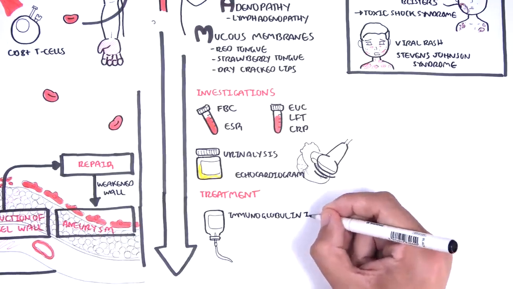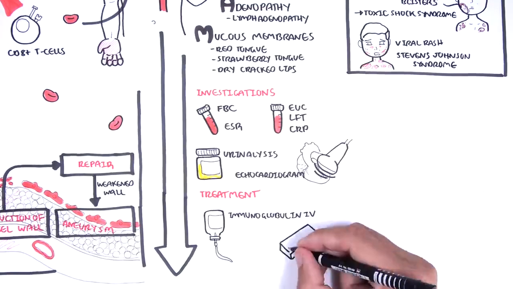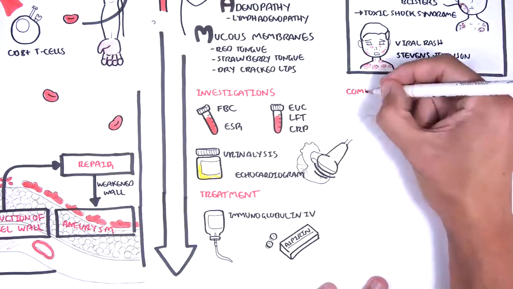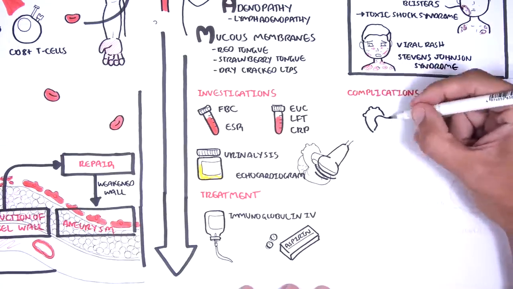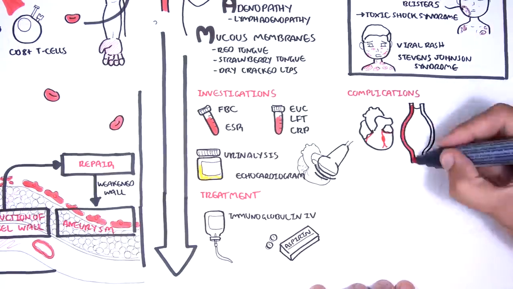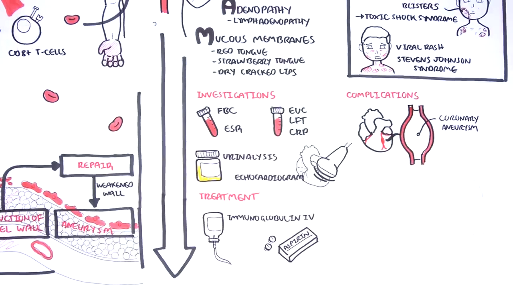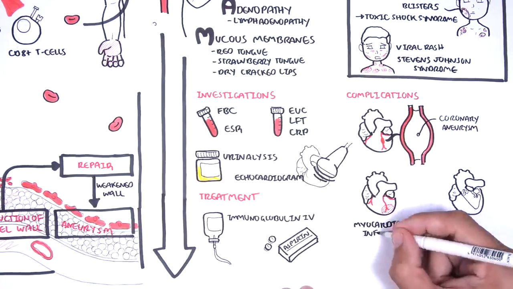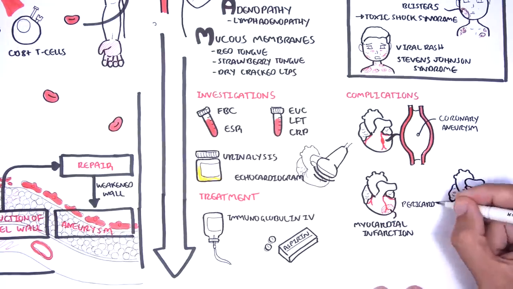Commencing intravenous immunoglobulin within 10 days of fever onset has been shown to reduce cardiac complications. The complications of Kawasaki are mainly cardiovascular and include coronary artery aneurysms, as well as artery aneurysms anywhere else, myocardial infarction, pericarditis, and myositis.